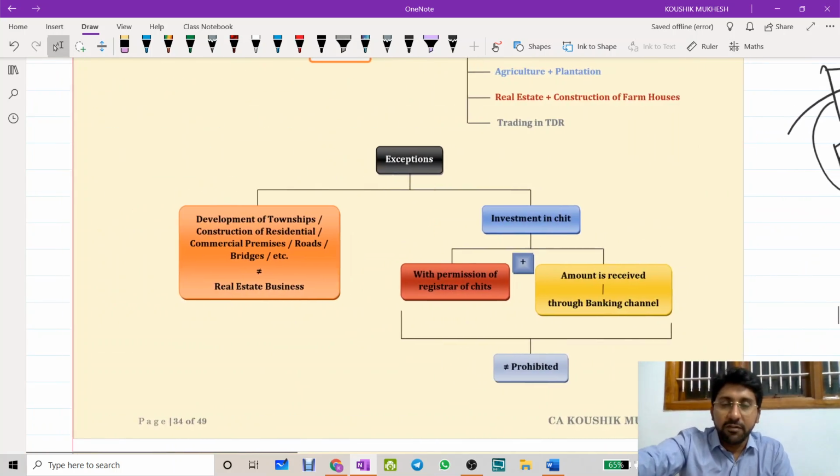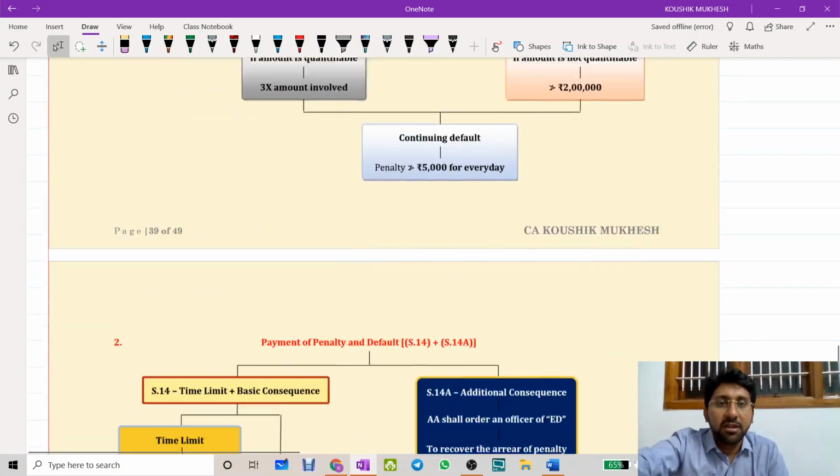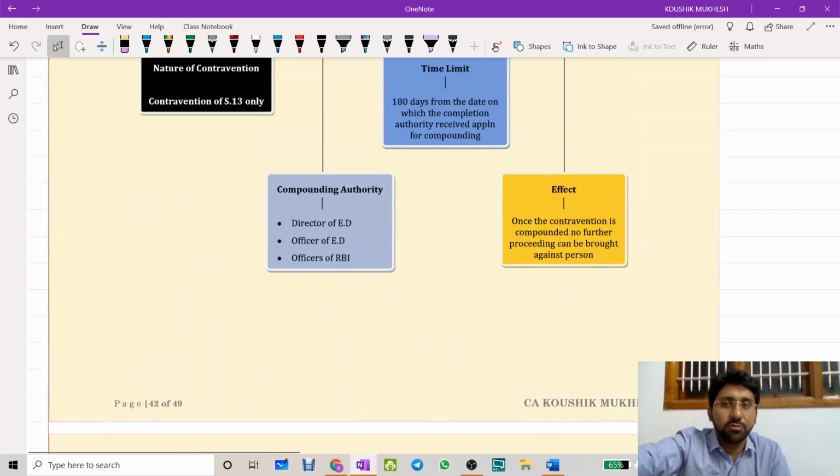This is the end of capital account transactions under FEMA. Hope everything is clear to everyone listening to this particular video.